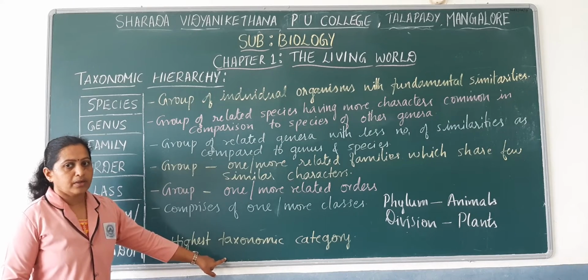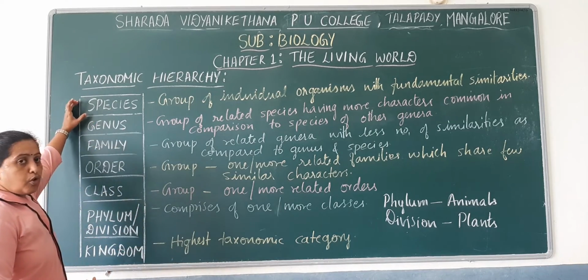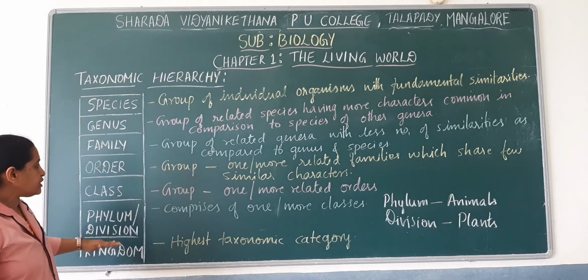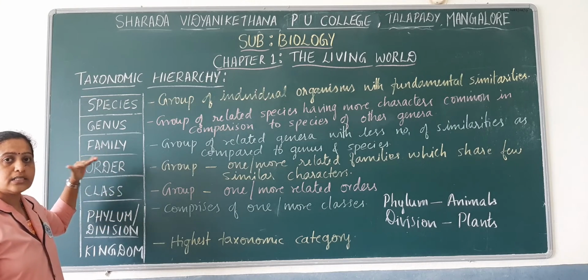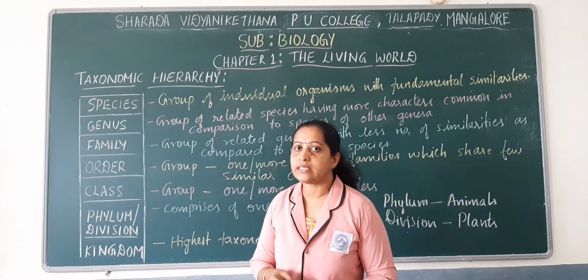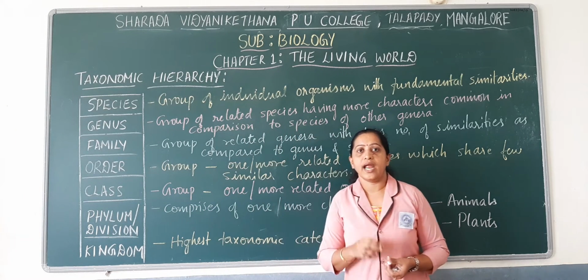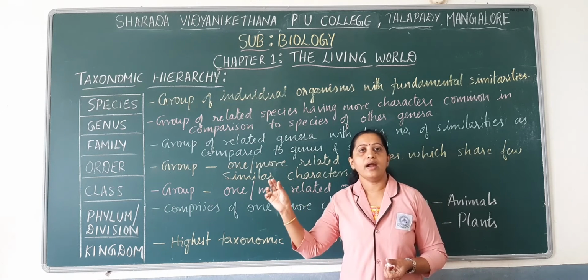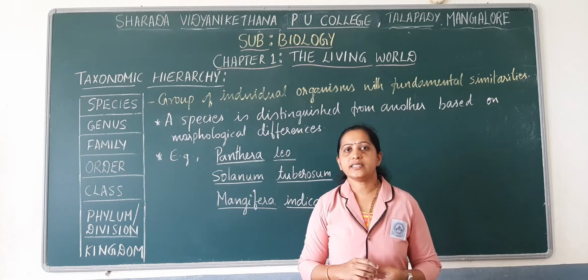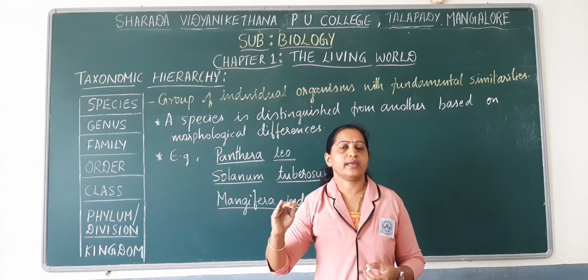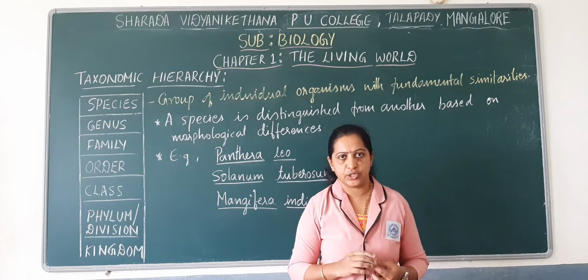You have to remember that as you move on from species to kingdom, the number of similarities decreases. Each taxonomic category is the unit of classification, and each taxonomic category can be referred to as a rank or taxon. Let us study in detail about species, that is the taxonomic category or the rank species.